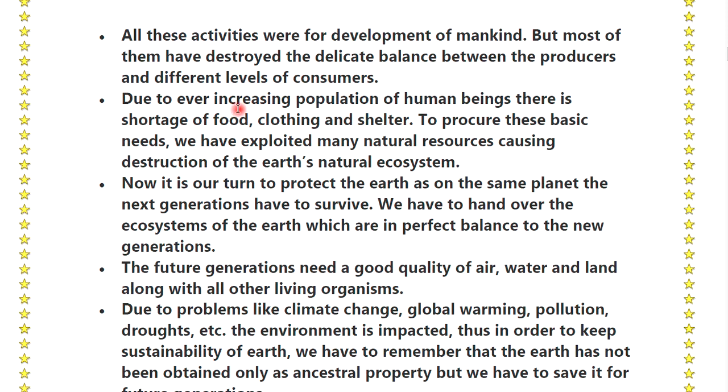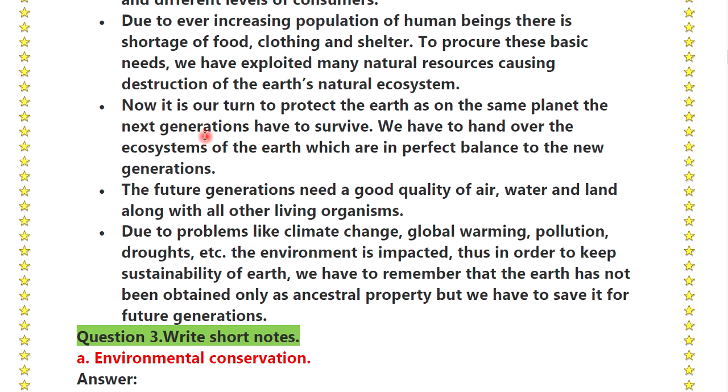Due to the ever increasing population of human beings, there is a shortage of food, clothing and shelter. To procure these basic needs, we have exploited many natural resources, causing destruction of the earth and natural ecosystem. Now it is our turn to protect the earth, as on the same planet the next generation has to survive.